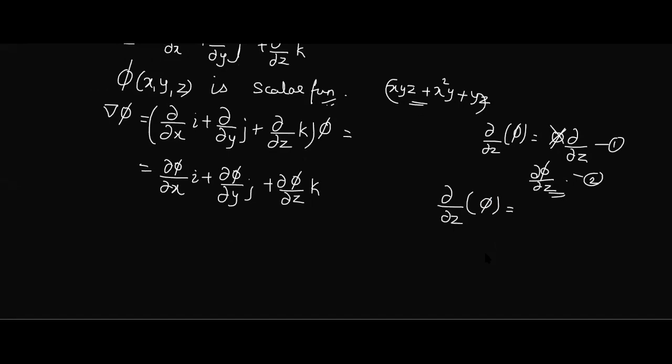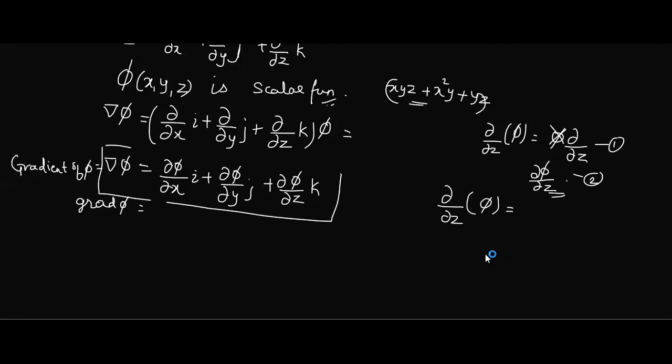This is called the gradient of phi, denoted as del phi. Sometimes it is also written as grad phi. Grad phi means gradient of phi. How to take it? Dou phi by dou x i plus dou phi by dou y j plus dou phi by dou z k. Do remember the definition. Whenever we come across del phi, grad phi or gradient of phi, this is what has to be used. Okay. Now next.